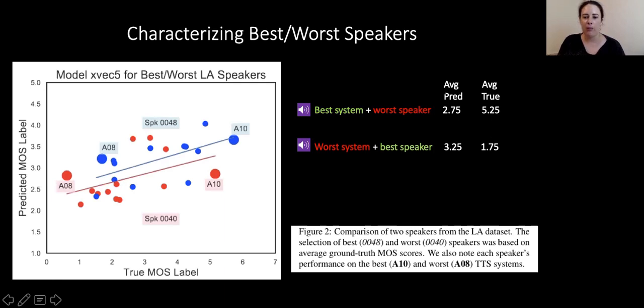However, our predicted mean opinion score from the model is much narrower in the difference, and also the ordinal ranking is reversed. And let's listen to some examples of that.